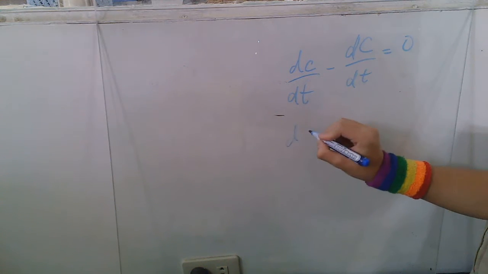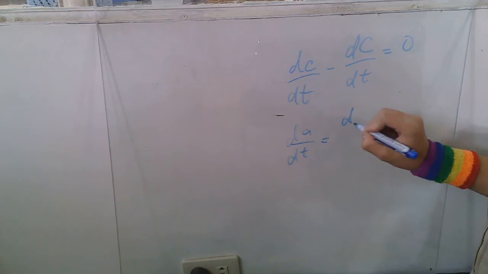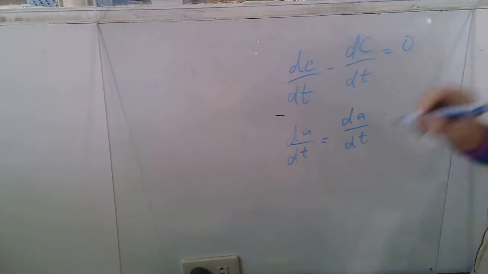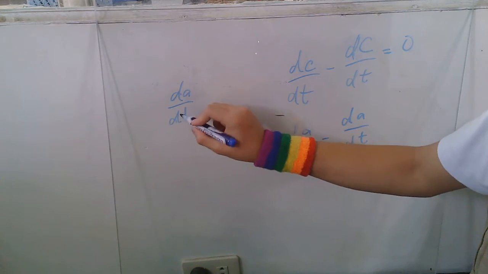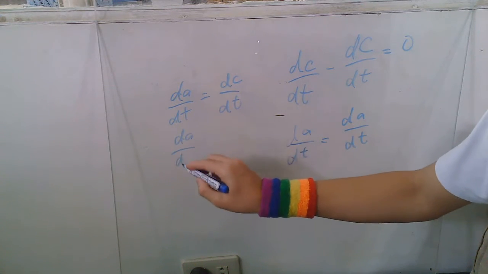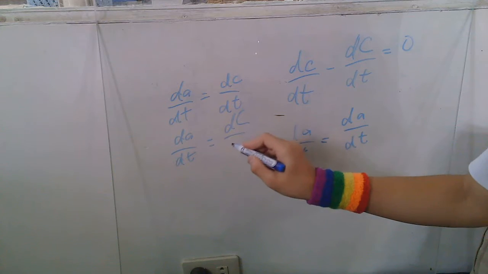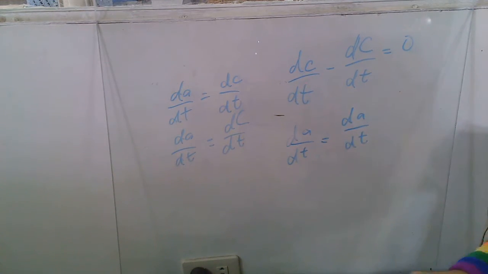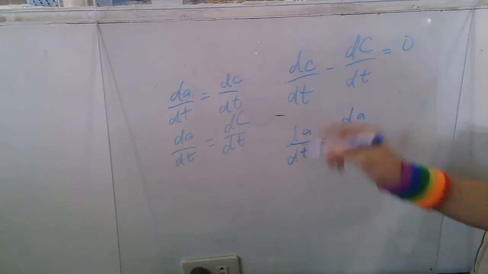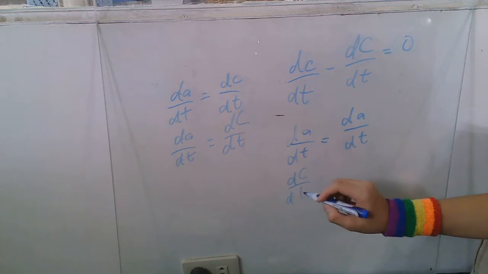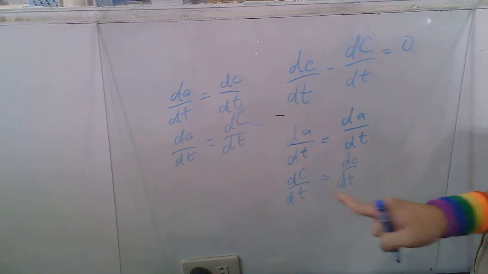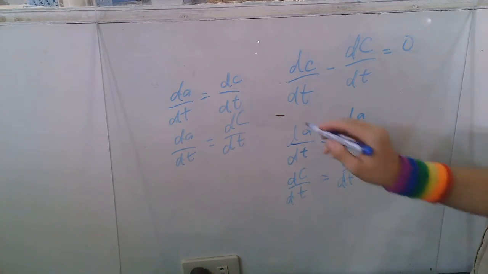Alright, so dA over dt is equivalent to dA over dt. We know that. That's true. And a while ago I stated that dA over dt is equal to dc over dt, and that same thing, dA over dt, is equivalent to dC over dt. So the derivatives are the same. And so from here we can conclude, since these two are the same, that dC over dt is equal to dc over dt. Right. And so from there we can just move this to the other side and get this equation.